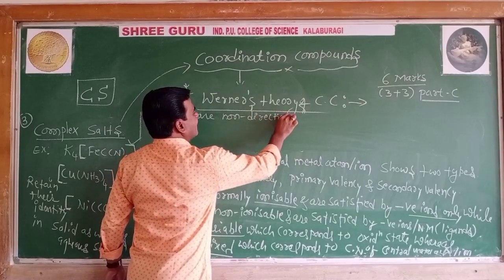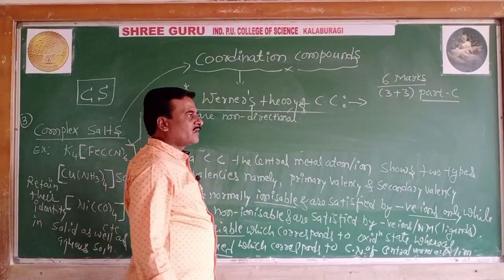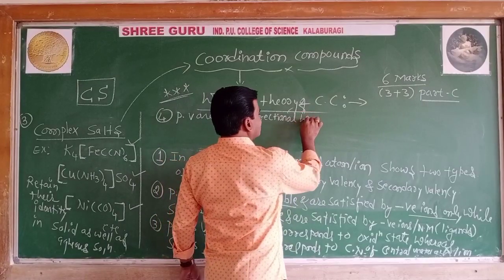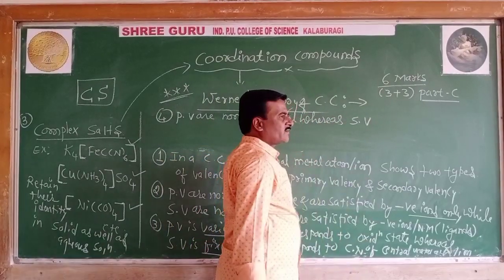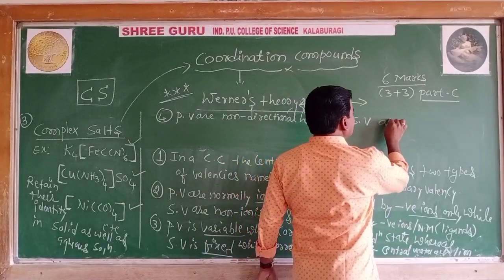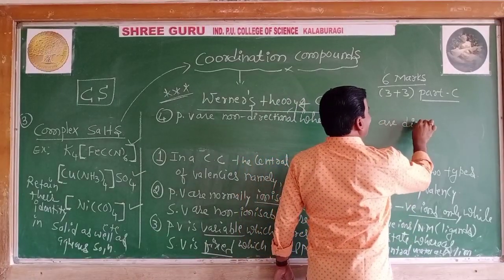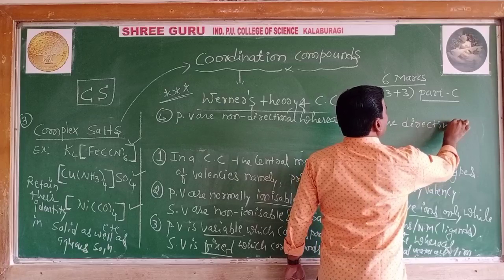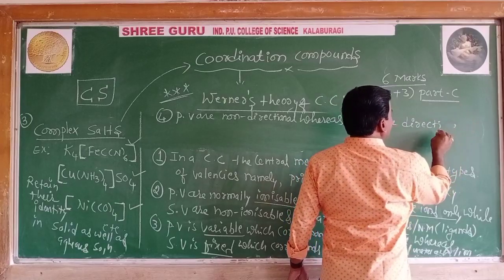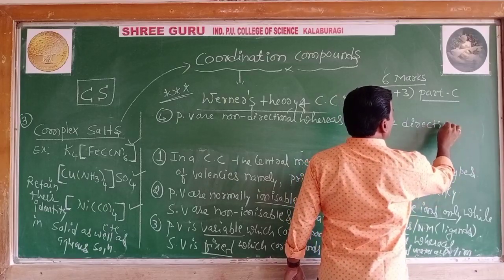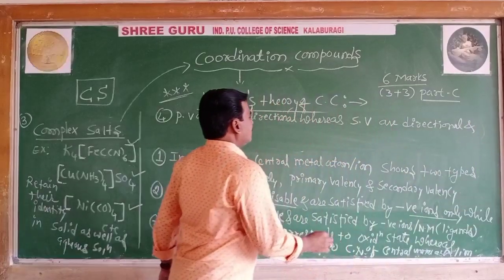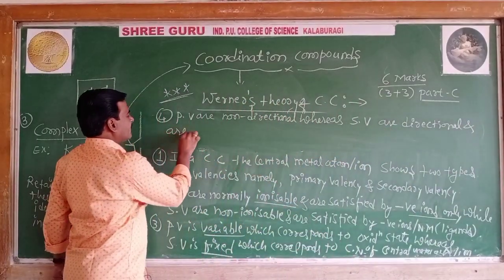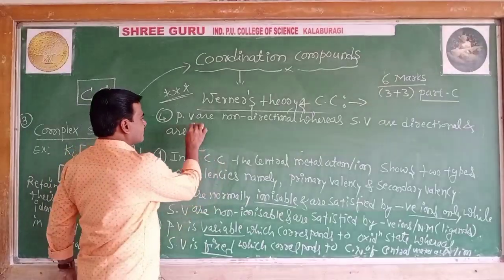They are non-directional. Whereas secondary valencies are directional and are directed in space